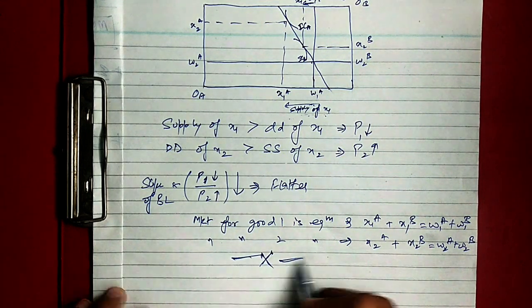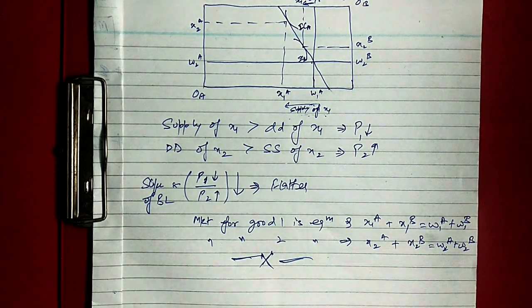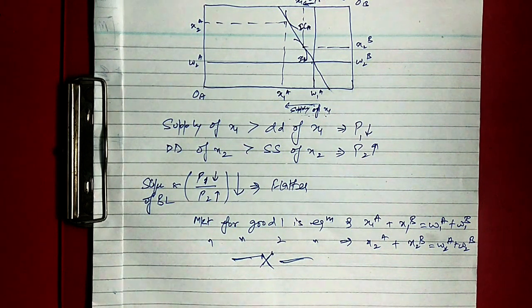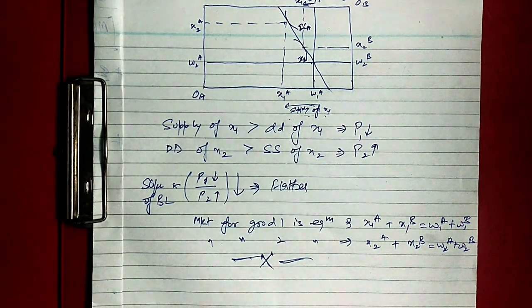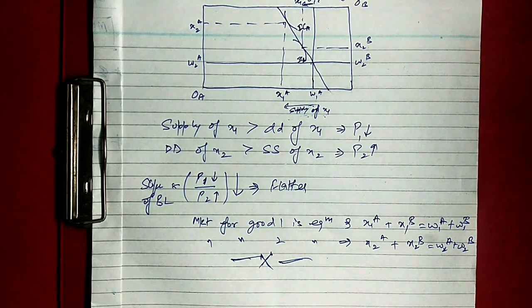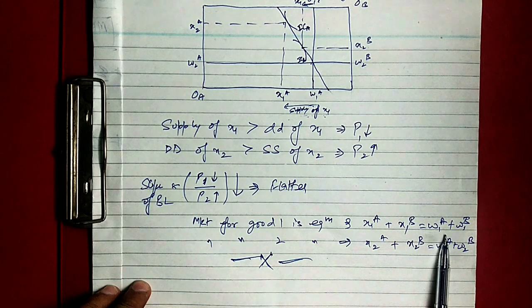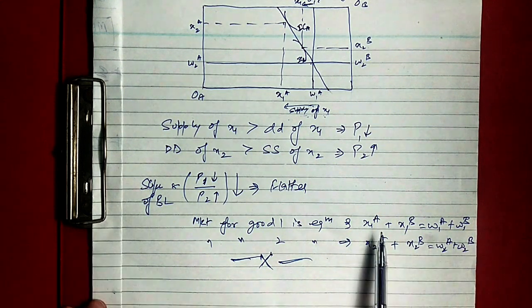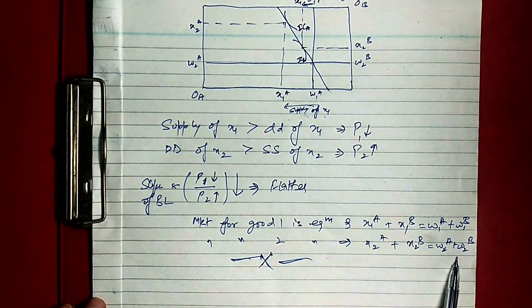So now let me summarize the details, so let's start. In general equilibrium analysis, demand and supply conditions interact in several markets to determine the price of many goods. We are taking two goods here. To explain equilibrium of exchange, we make use of the Edgeworth box. Depending on the endowment of goods, an allocation will be feasible if the total amount of each good consumed is equal to the total amount of each good available. That is the condition he is talking about.